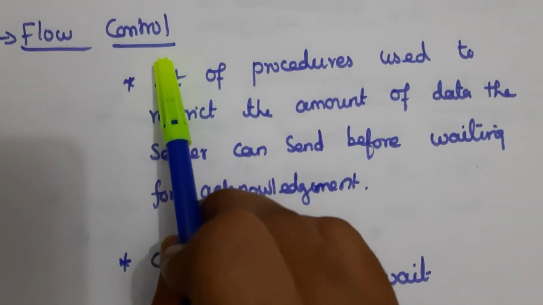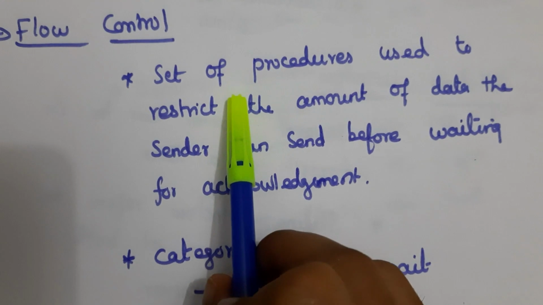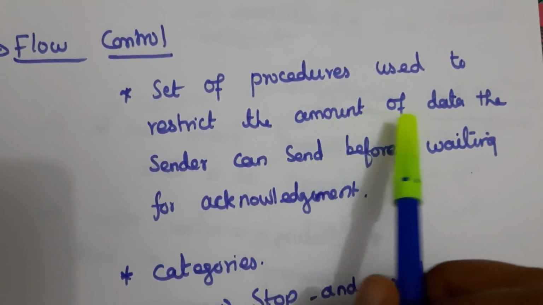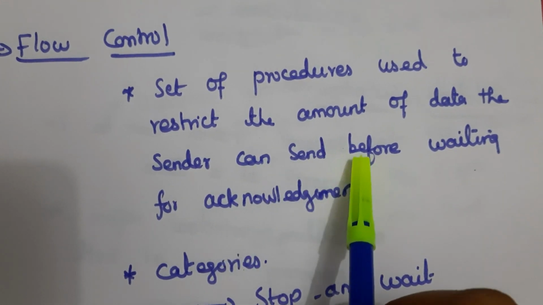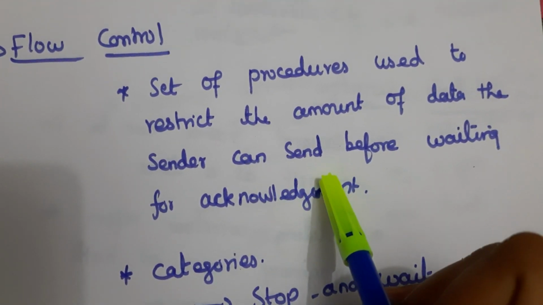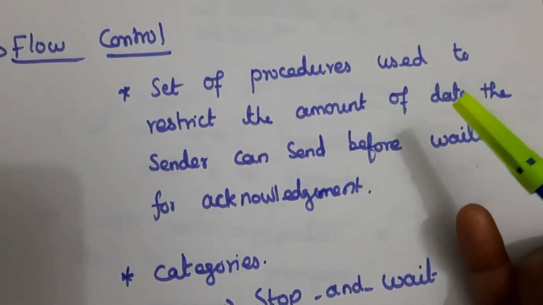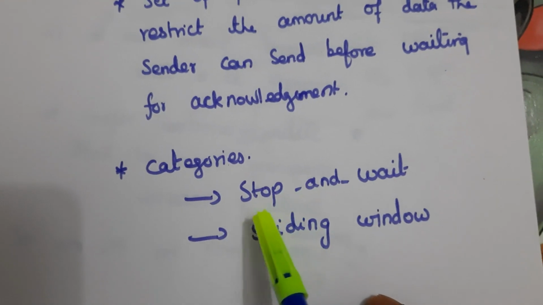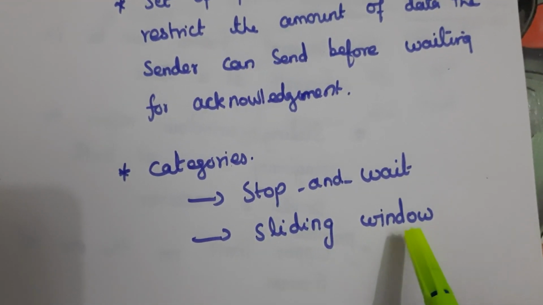Next one is flow control, and flow control is a set of procedures used to restrict the amount of data the sender can send before waiting for acknowledgement. So it can send some data without getting the acknowledgement. The categories of flow control are stop and wait and sliding window.